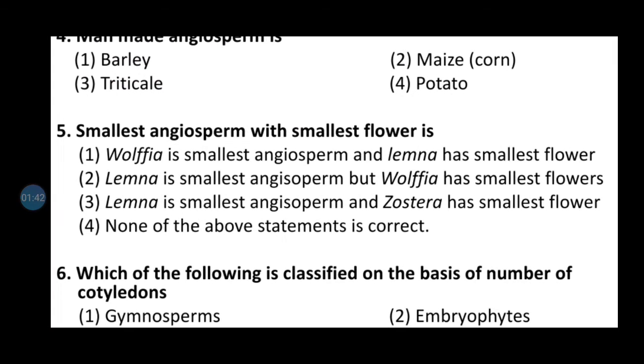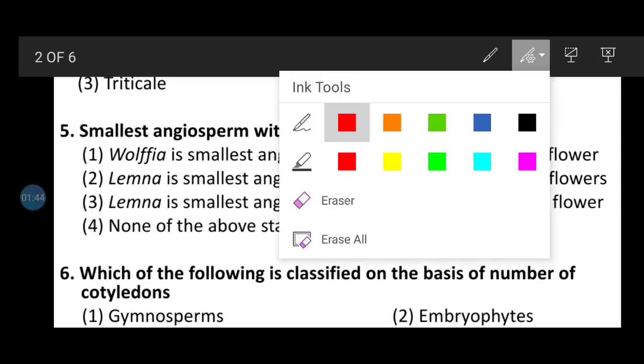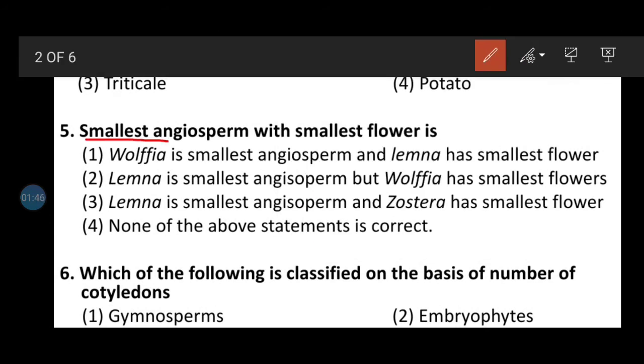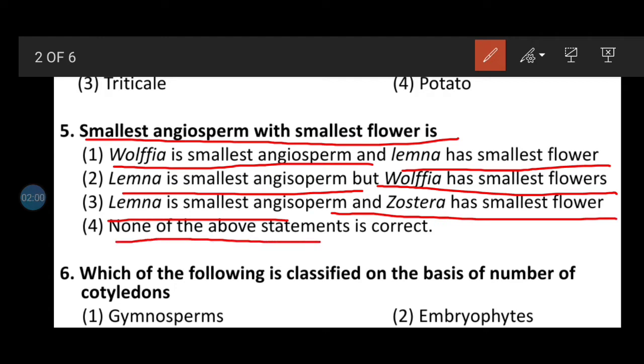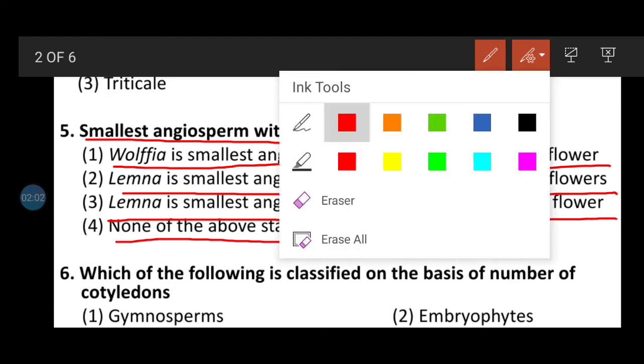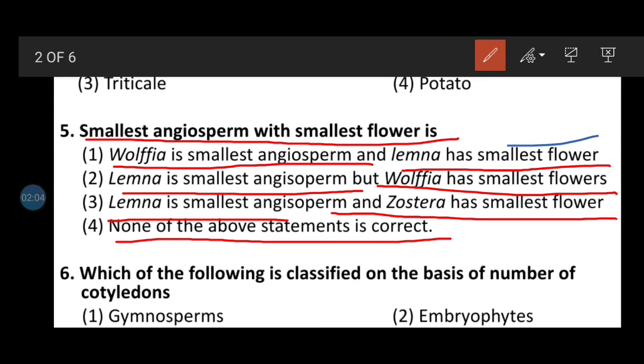Question number 5: smallest angiosperm with the smallest flower. Option 1, Wolffia is the smallest angiosperm and Lemna has the smallest flower. Option 2, Lemna is the smallest angiosperm but Wolffia has the smallest flower. Option 3, Lemna is the smallest angiosperm and Zostera has the smallest flower. Option 4, none of the above statements is correct. So here the correct answer will be option number 1, Wolffia is the smallest angiosperm and Lemna has the smallest flower.